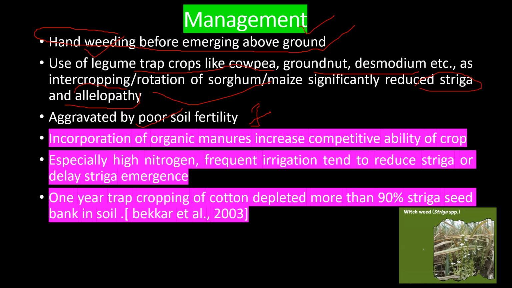Next, incorporation of organic manures increases the competitive ability of the host crop. Next, nitrogen should be efficiently supplied and frequent irrigation also reduces Striga emergence. One year of trap cropping with cotton depleted more than 90% of the Striga seed bank in the soil according to Becker et al.